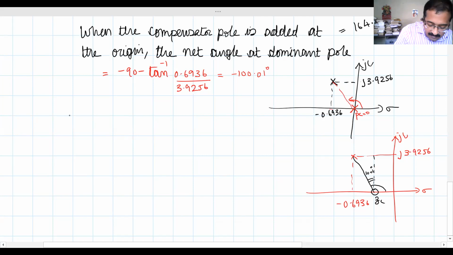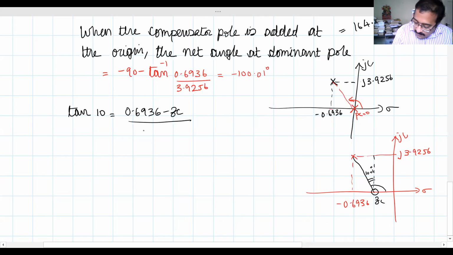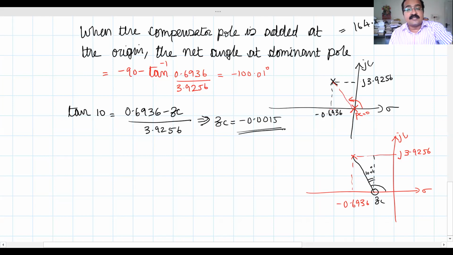Okay, so 10. Why I'm not taking 10.01, I will tell you. Just give me a moment. So what will you get? Tan 10 equal to what? Opposite side is 0.6936 minus ZC, whole divided by 3.9256. Okay, so if you solve, you will get your ZC as minus 0.0015.